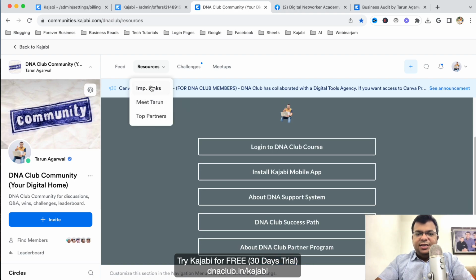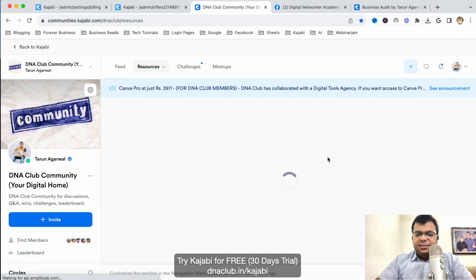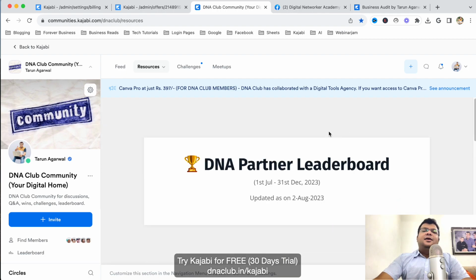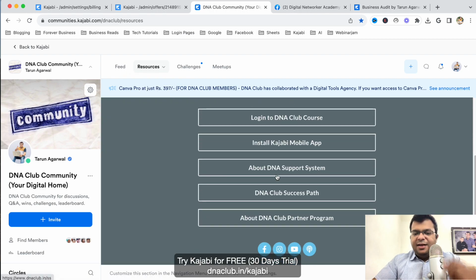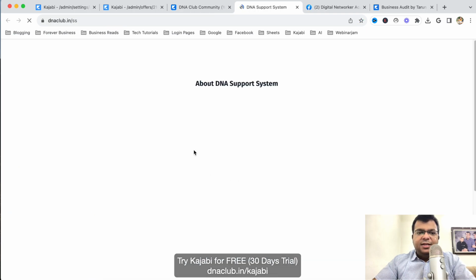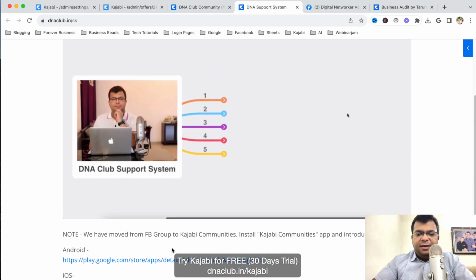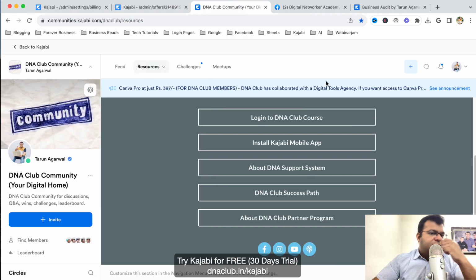Under resources, you can see there are three options: meet Tarun, live business audit, and top partners. These are the custom pages. This is again an awesome feature where we can add custom pages. Suppose people sometimes say, sir, I'm stuck somewhere, so we tell them to go to the Kajabi Community and click on our DNA support system. When people click here, they go to the custom page. We have created a landing page, and here people can see how we provide support. All these things we can add as new custom pages like this.